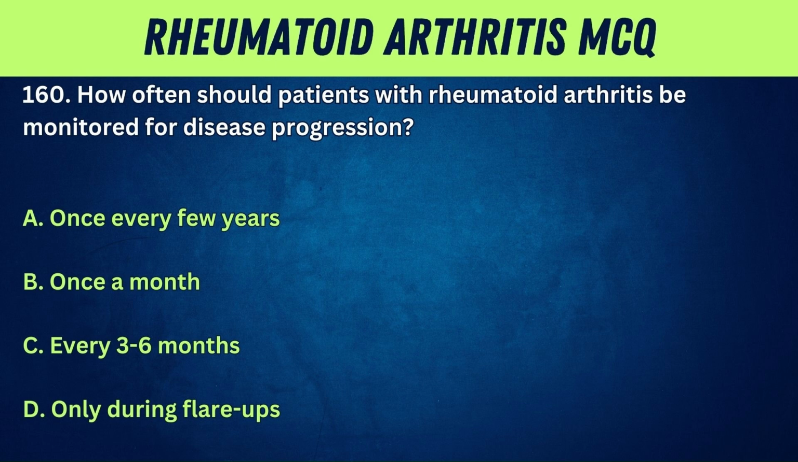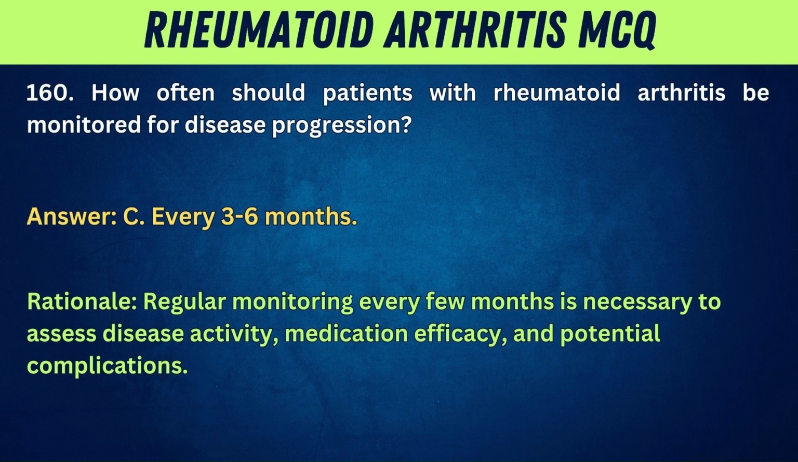160. How often should patients with rheumatoid arthritis be monitored for disease progression? A. Once every few years. B. Once a month. C. Every 3 to 6 months. D. Only during flare-ups. Answer: C. Every 3 to 6 months. Rationale: regular monitoring every few months is necessary to assess disease activity, medication efficacy, and potential complications.